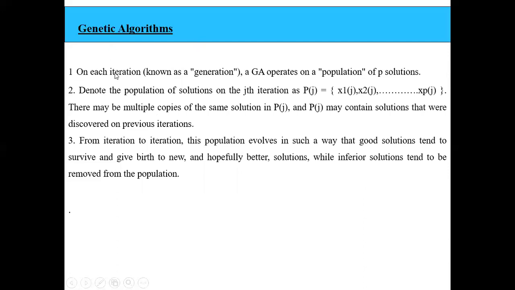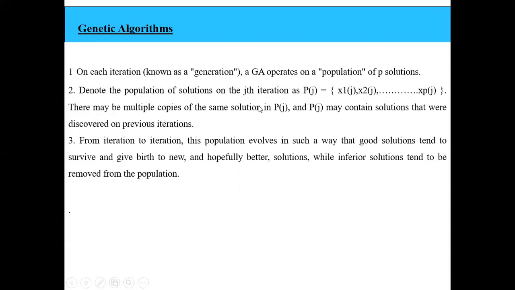On each iteration, which is known as a generation, a GA operates on a population of P solutions. That means for the given input variables, we consider a set of solutions called the population of P solutions. On every jth iteration, the population is denoted by P of j. So capital P of j is the set which consists of the population of solutions: X1 of j, X2 of j, so on up to Xp of j.